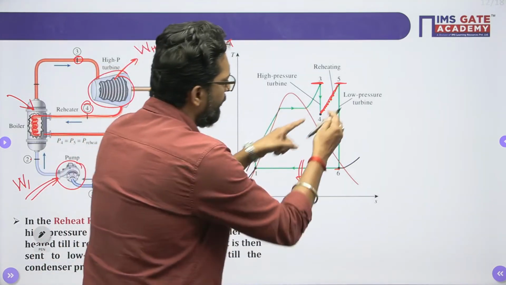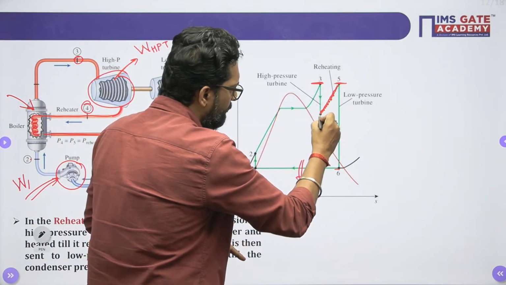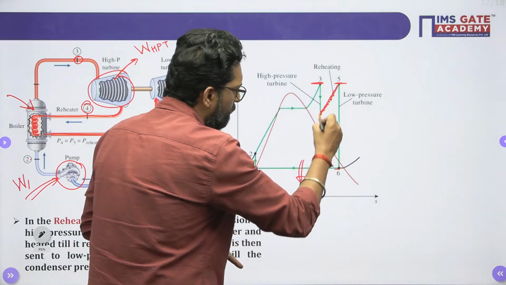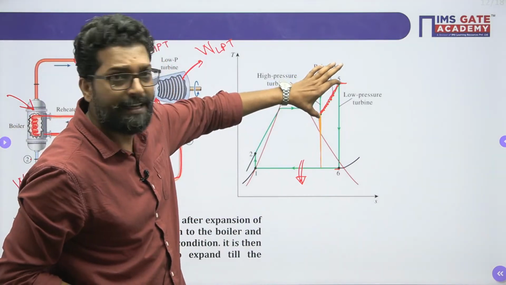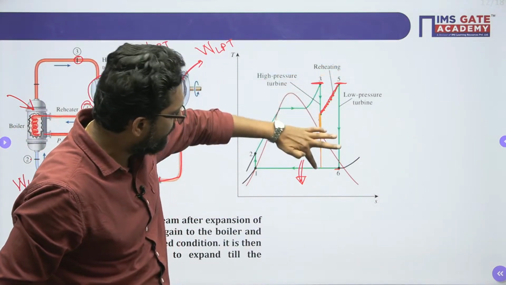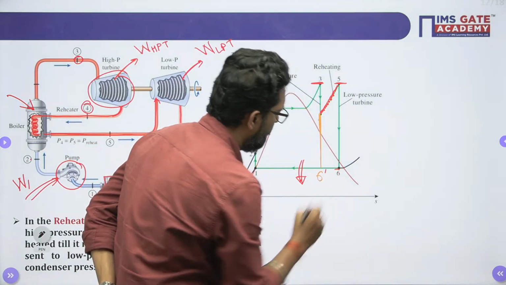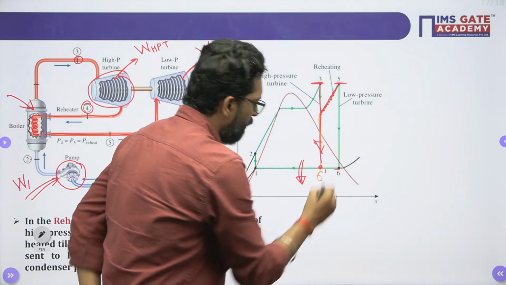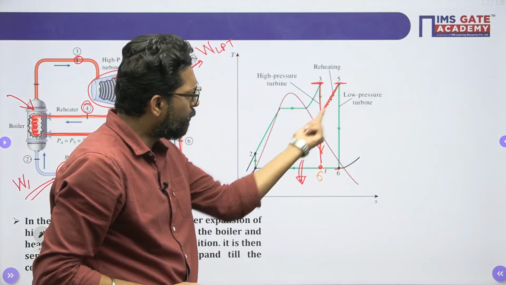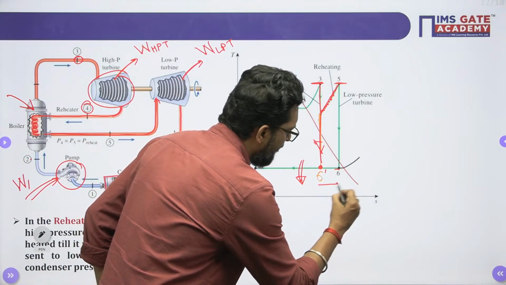Now my dear, if you are not doing the activity of reheating, the expansion will take place like this. Yes or not? If you are not doing this reheating, the expansion comes directly here. That means 3 to 6 dash. Let's suppose the expansion will directly come here. So when you do reheating, the 6 dash point will shift to 6.